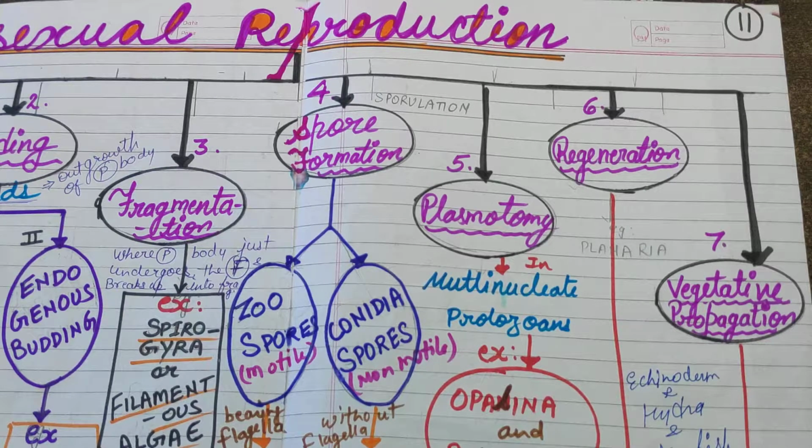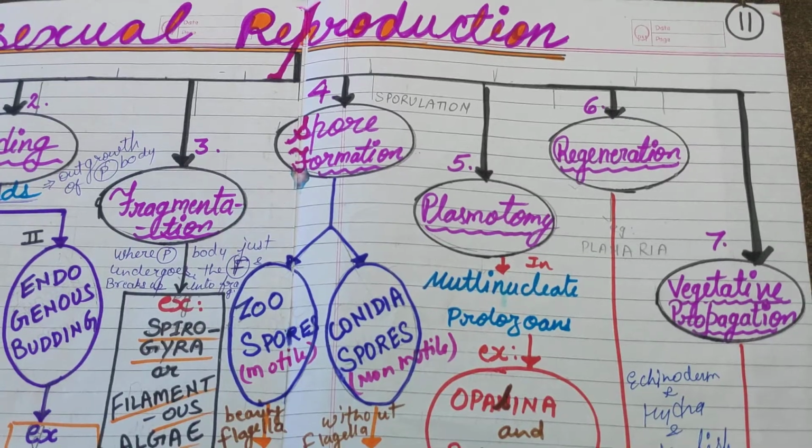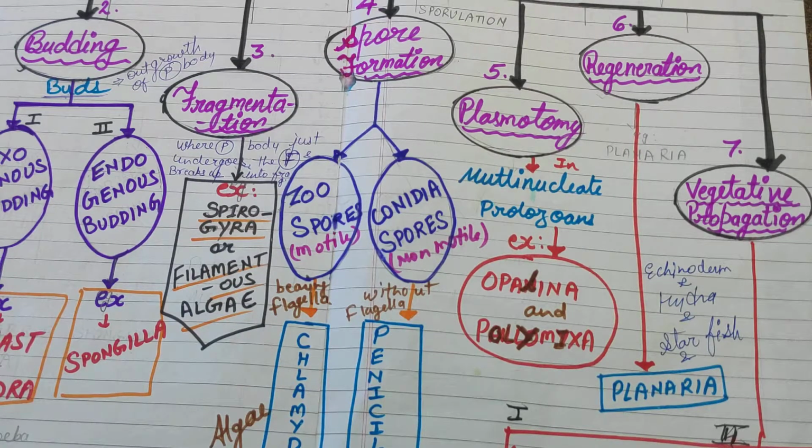Dear students, you listen very well. What is regeneration? In this method, the body of an organism is divided into pieces accidentally or due to any accident, then each part develops to produce a new organism by growth. Examples of regeneration are echinoderms, hydra, starfish and planaria.